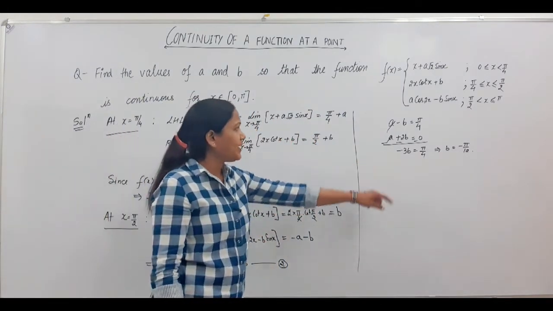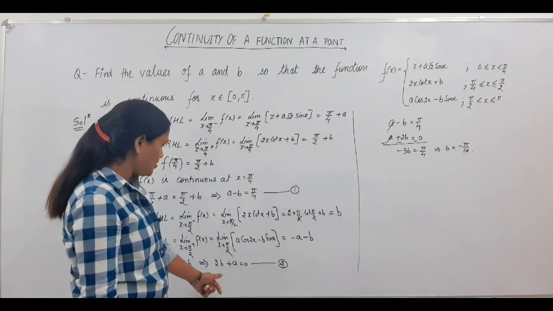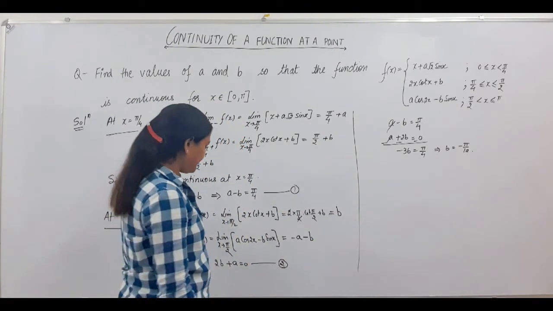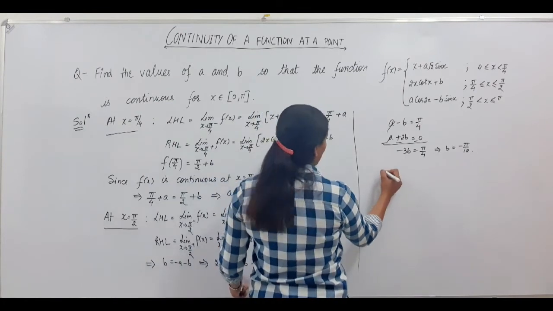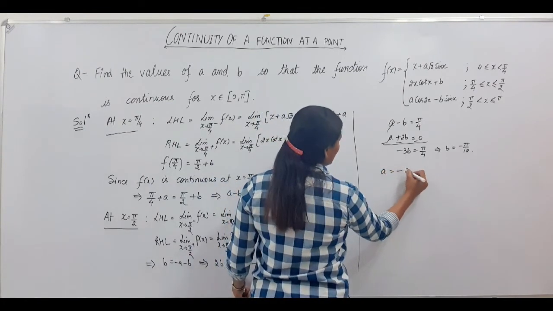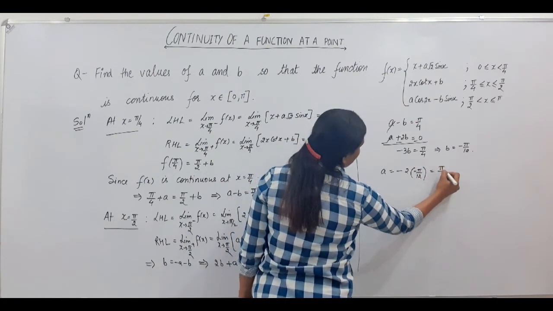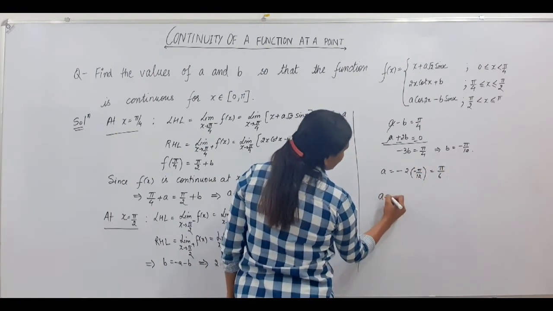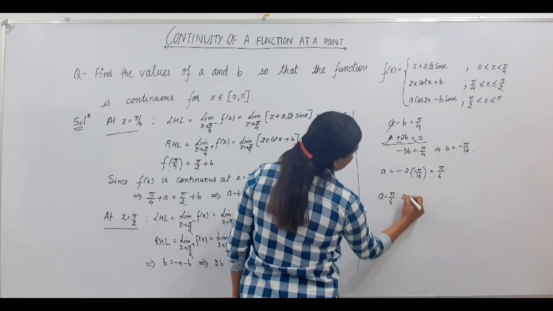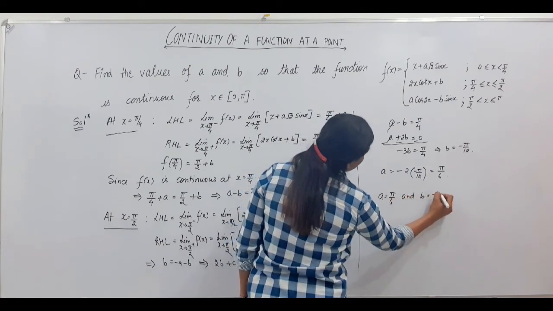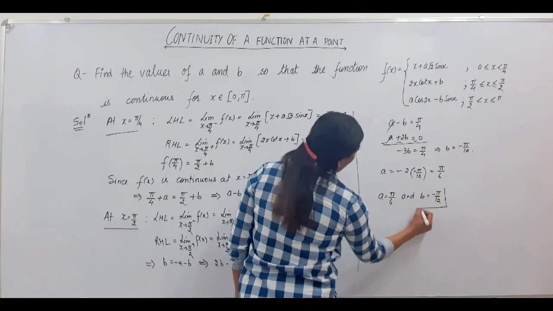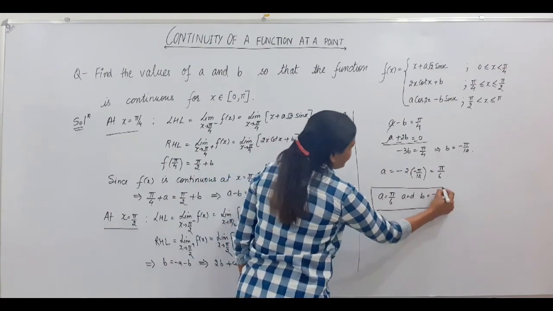When b is equal to minus π/12, your a will be minus 2b, that is π/6. So a is equal to π/6 and b is equal to minus π/12 is your answer.